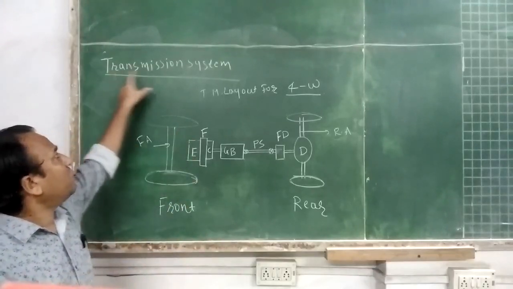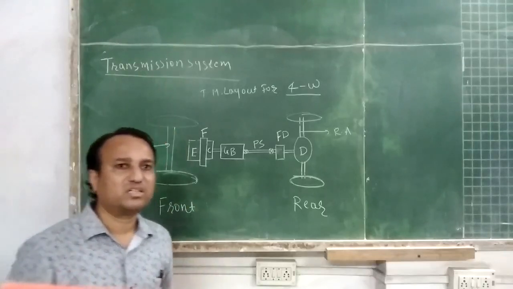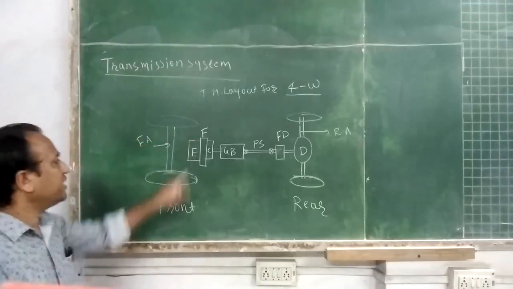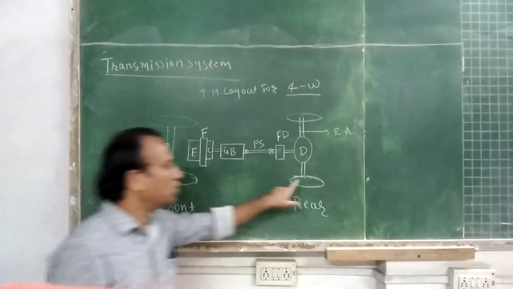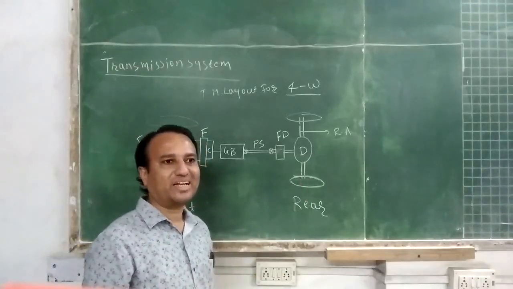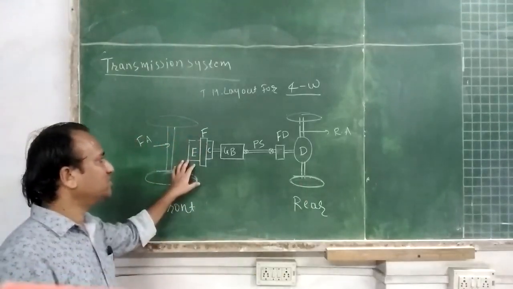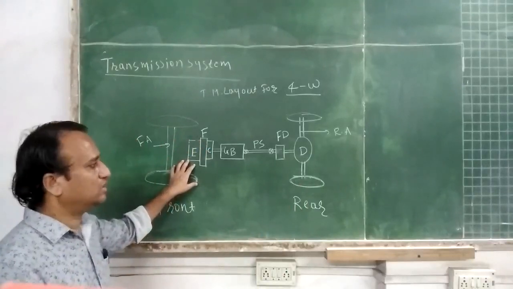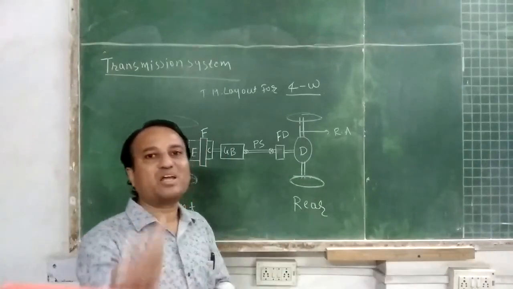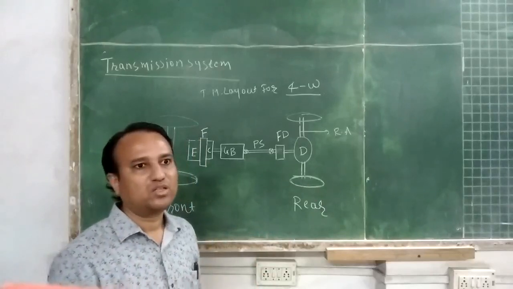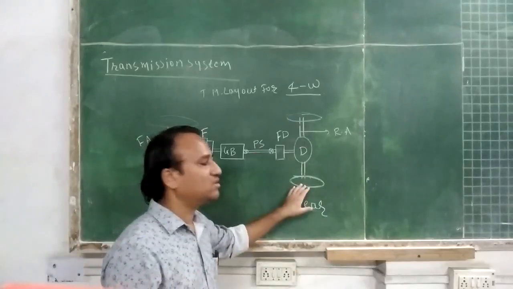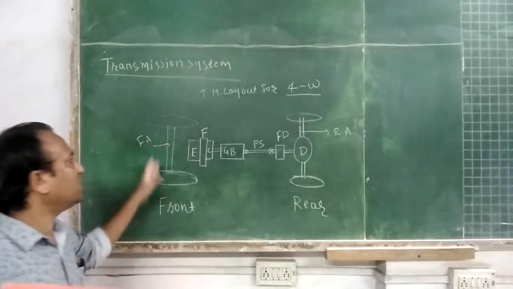The main function of the transmission system is to transmit the engine power to the road wheels. That is, it will transmit the engine power to the driving wheels, either rear wheels or front wheels.